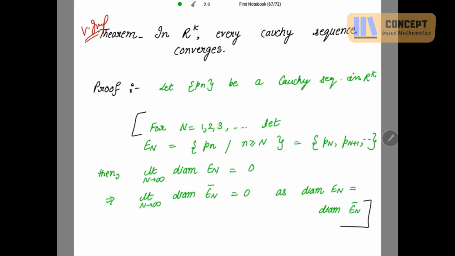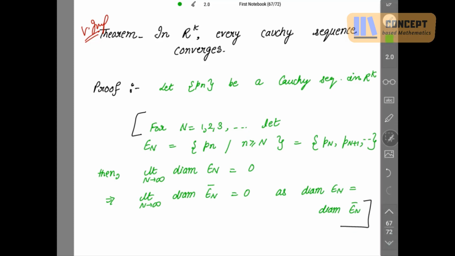Now we have to choose an epsilon. We have to use the definition of convergence on this: the diameter of En is equal to 0 when limit n tends to infinity. We use the definition of convergence here, taking our epsilon to be equal to 1.